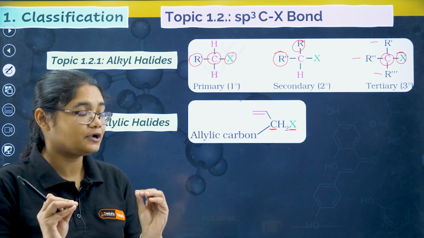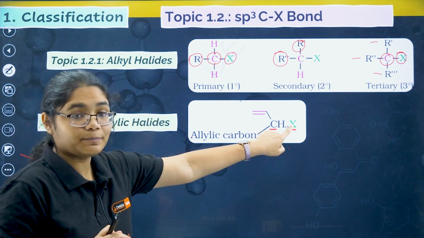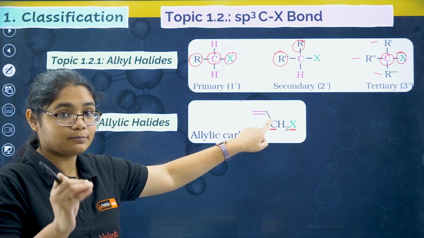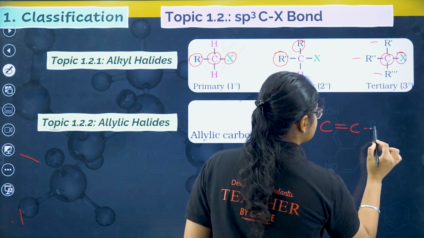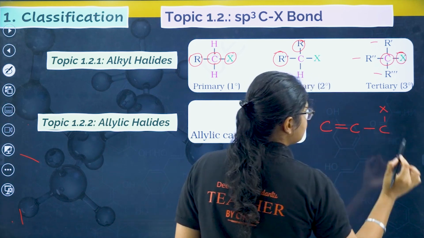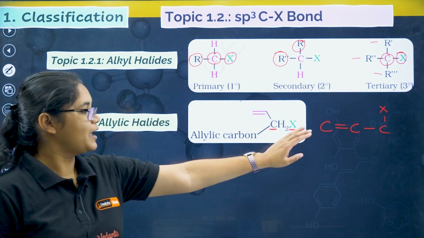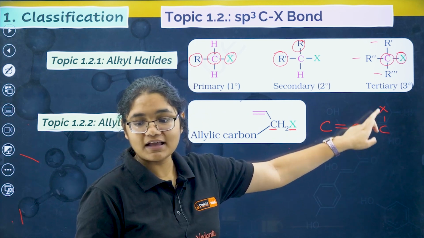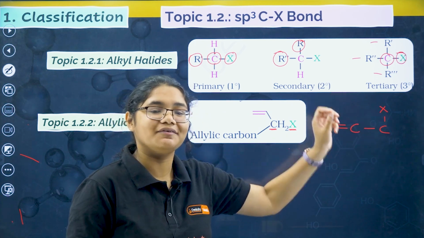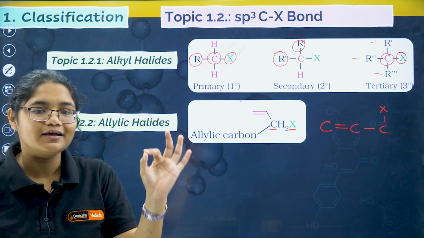It is very important to understand that the X group is not attached directly to the double bonded carbon. You have a carbon with a double bond, the next carbon is there, and this carbon has the X group. If this carbon, attached to the double bonded carbon, contains the X group, we will call it an allylic carbon.